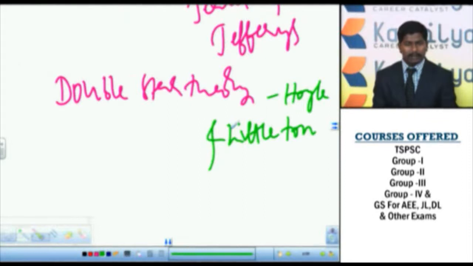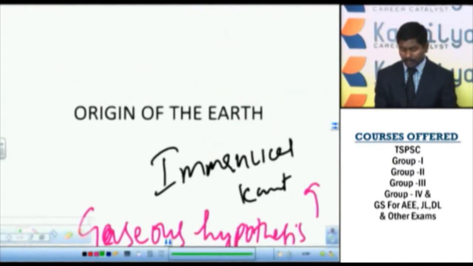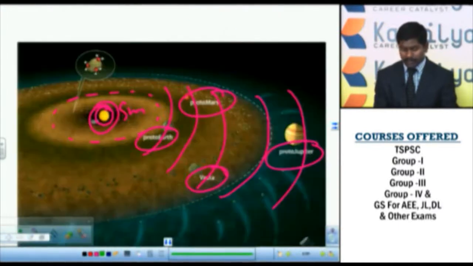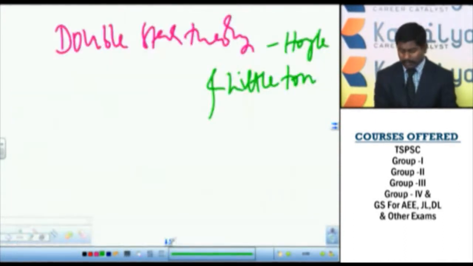Today our sun, our solar system, is a star system, and the sun and all the planets evolved from the same solar prominence, as I showed in the picture here. So after discussing all these theories, we can believe that the present sun and the remaining planets belong to the same parent material. The parent material of the sun and the planets is one and the same. That's about the theories of the origin of the Earth.